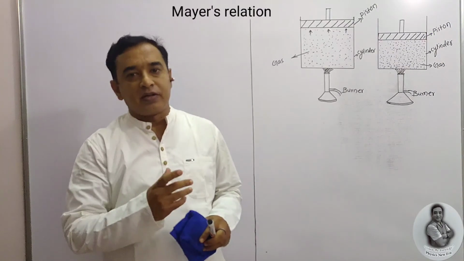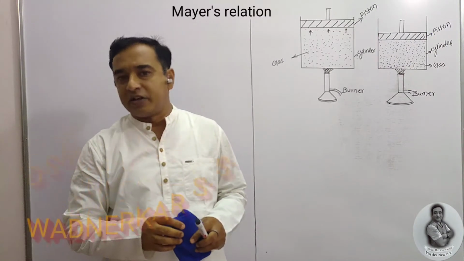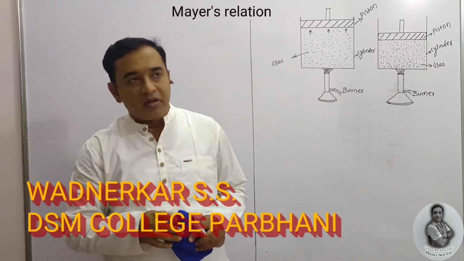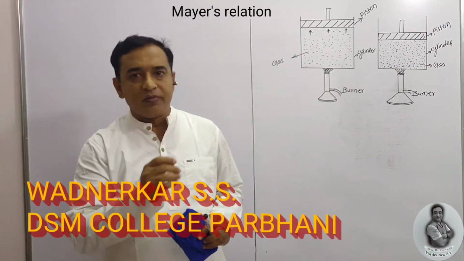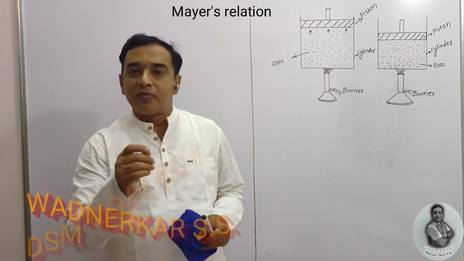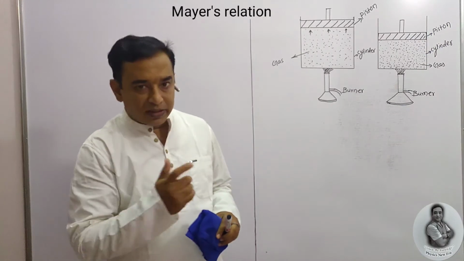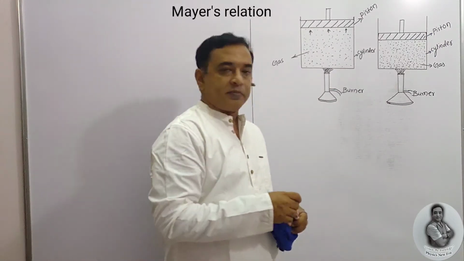Once again we are going to take up an important concept from the kinetic theory of gases chapter, that is Mayer's relation. Mayer's relation is quite simple, but we need to derive it, and on the basis of that we are going to solve several problems. So let us see this one. Let us see the diagram.